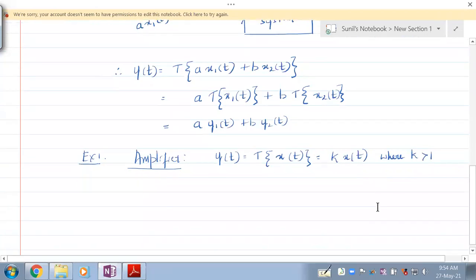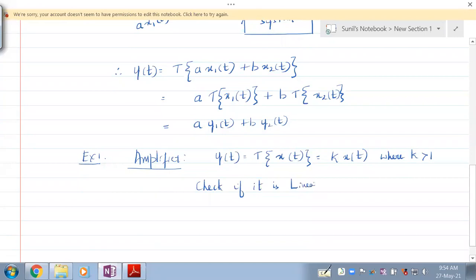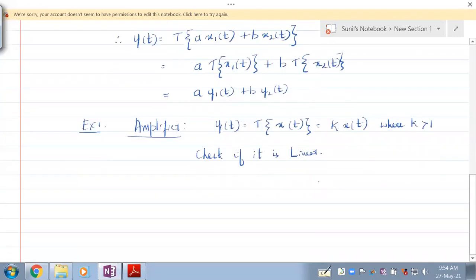Check if it is linear. Whenever we check for linearity, what do we do? We consider the transformation on a x1 of t plus b x2 of t.